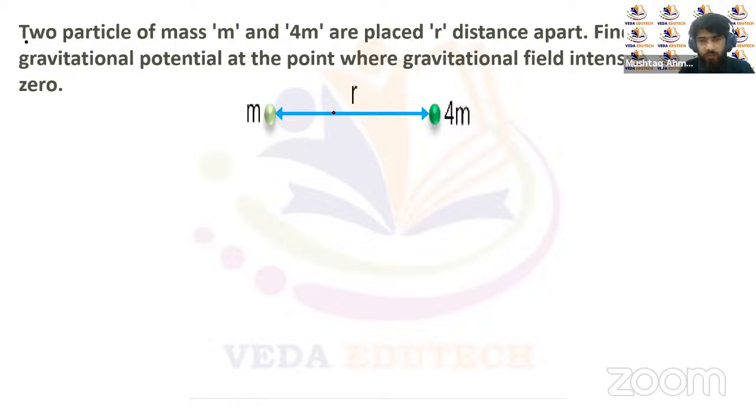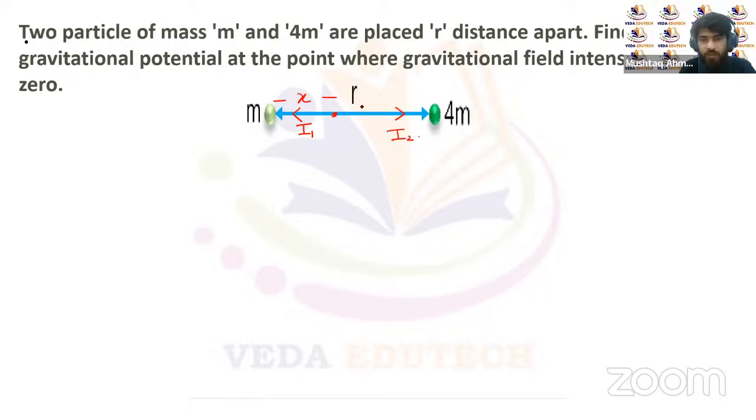Now you can see here, if we look at this point, the gravitational field due to m will be along this direction. Let's call that I1, and the gravitational intensity here because of 4m will be along the mass 4m. Let's call that I2. For the gravitational field intensity to be 0, let's suppose at a distance of x from the mass m the gravitational field intensity is 0.